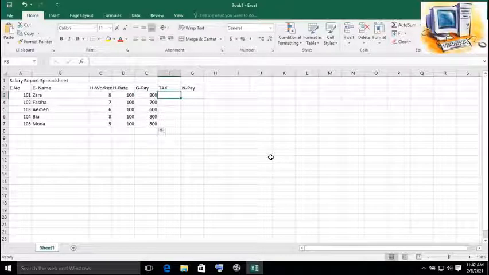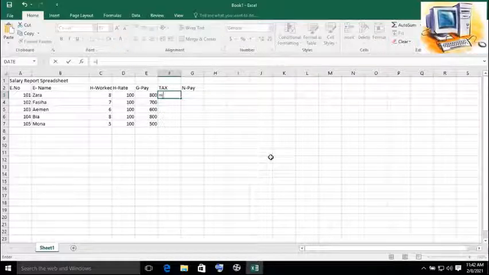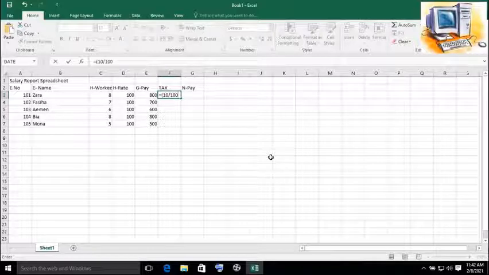Tax is 10% of the gross pay that should be deducted. So for this purpose we have to type equal to, then 10 divided by 100 multiply with E3, the gross pay, 10% of the gross pay that we are going to find out as a tax.